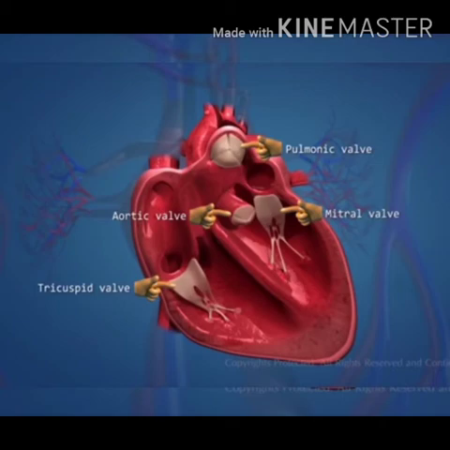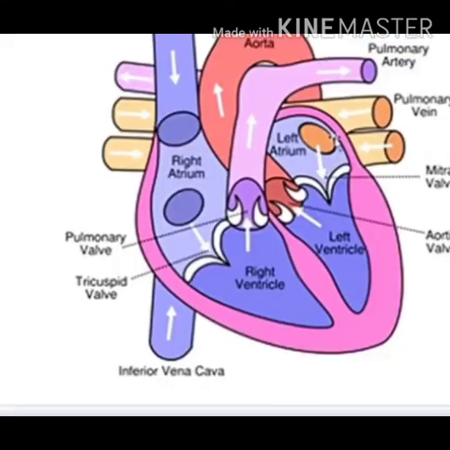Okay, let's discuss the blood vessels which are entering the heart. In the right atrium, there are two main blood vessels entering: your superior vena cava and inferior vena cava. The superior vena cava brings blood from the upper part of the body. And what type of blood do they bring? They bring deoxygenated blood. The same way, the inferior vena cava brings blood from the lower parts of the body. And which type of blood? That is your deoxygenated blood.